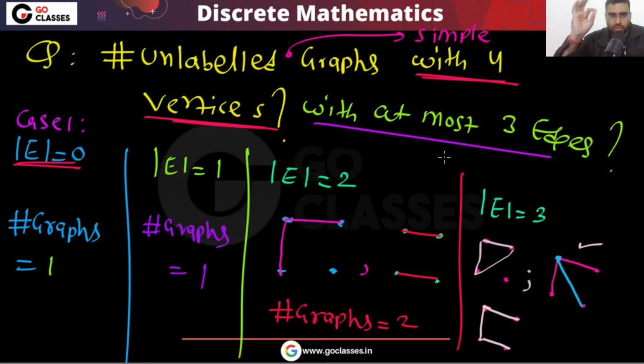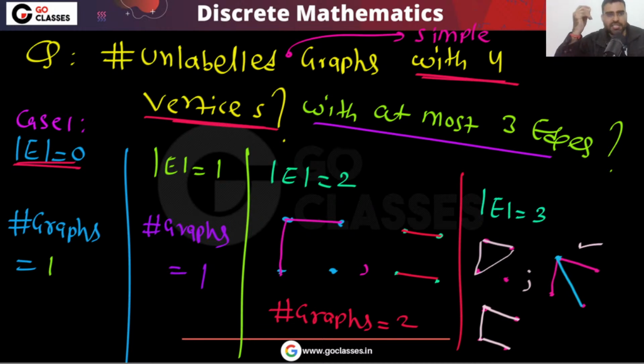One thing I want to tell you: there are some combinatorics problems, some mathematical problems, which will take a lot of time if you solve them for big values of n, for big values of input, because there is no direct formula. There are many mathematical problems that do not have a direct formula, so if you solve them for large values of input, they will take a lot of time.